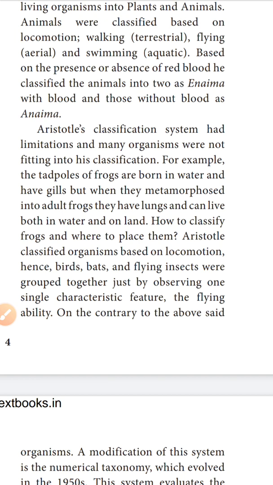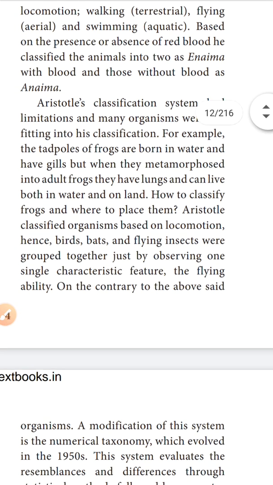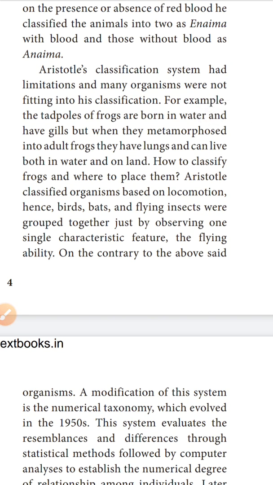Then all the stages finish, and only in the last stage the organs develop for land. So the frog has lungs and can live in both water and land. So the frog is adapted for both water and land. So what happens with these rules? It does not fit Aristotle's classification.